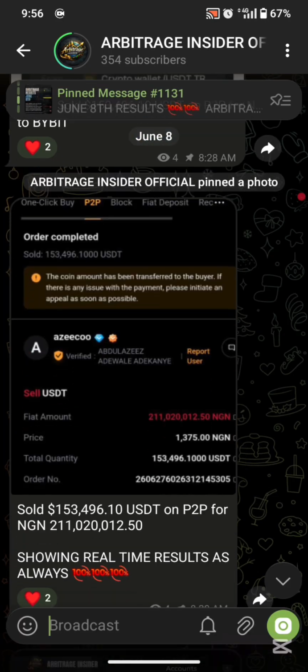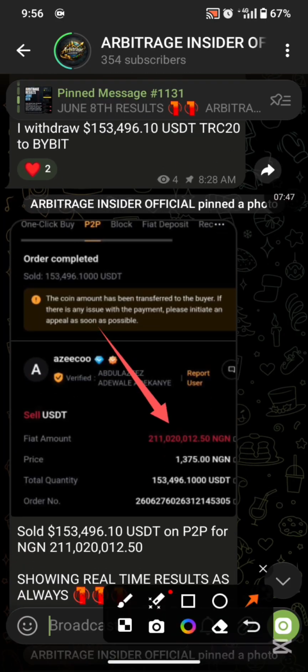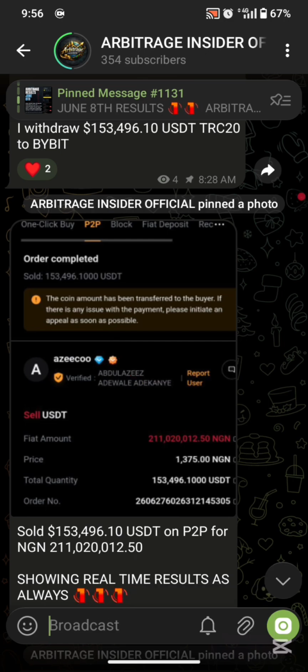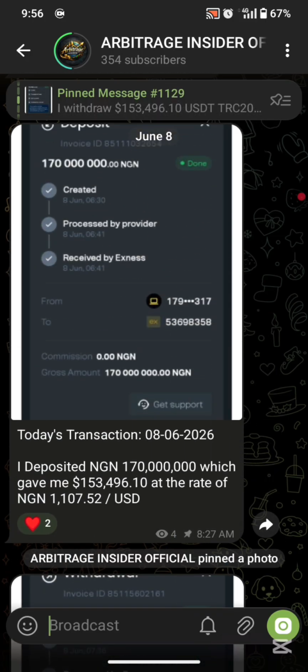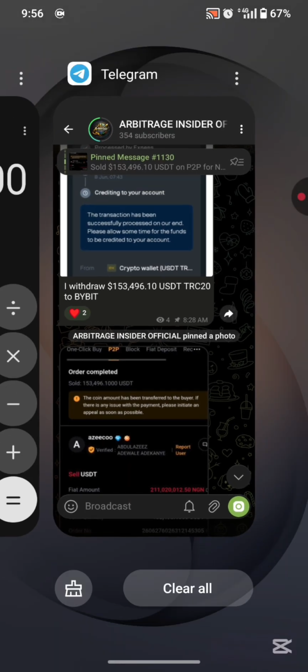So for today, we ended with a total return of 211,020,012.50 Nigerian naira. That was the total we sold on P2P for today, after we started with a total capital of 170 million Nigerian naira. So that is exactly how this works.